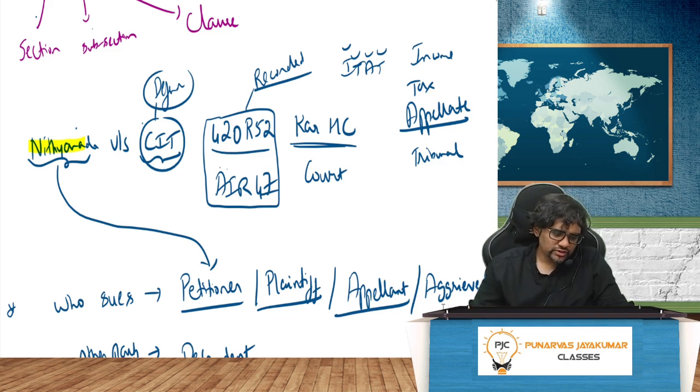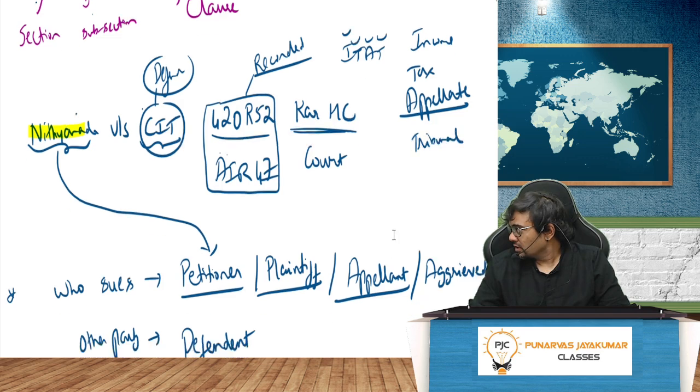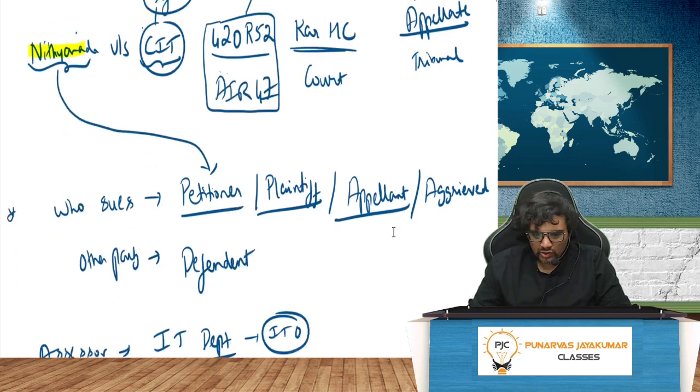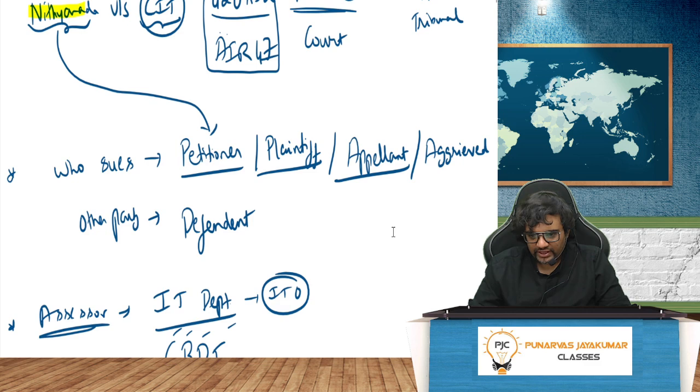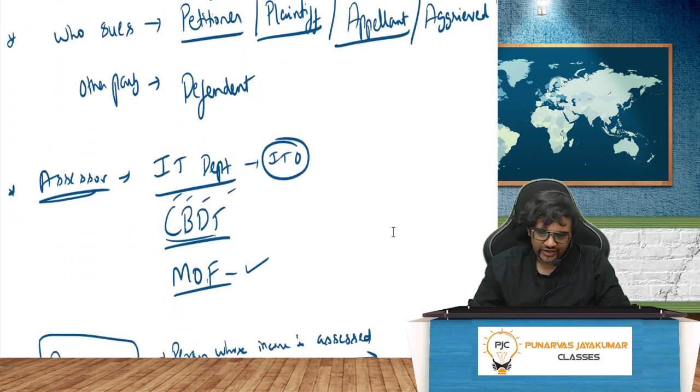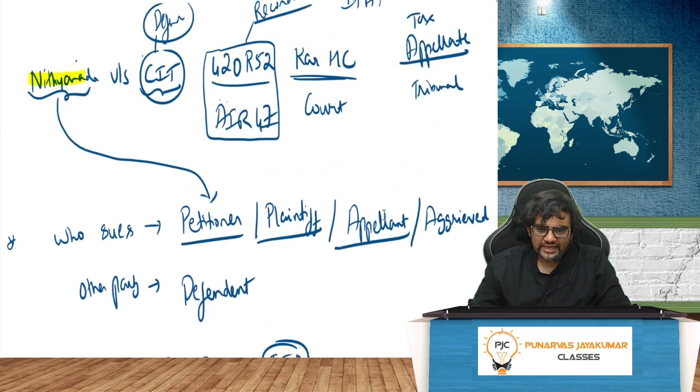Anyway, as I told you, there is no need for you to remember the names of the decisions. But yeah, there are some decisions which are important, which you need to remember. So who is going to sue? Petitioner, plaintiff, appellant, aggrieved. Other party will always be the defendant. The assessor of the income will be the income tax department, which is governed by what? CBDT, Central Board of Direct Taxes, and ultimately that will be the final under which ministry? Ministry of Finance, headed by the finance minister in the cabinet of ministers. They are the assessors of income.